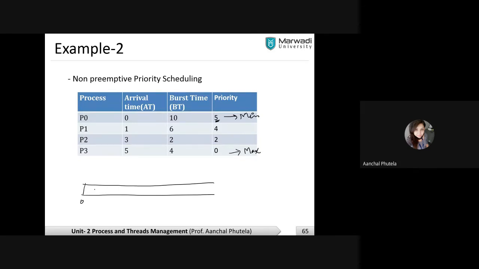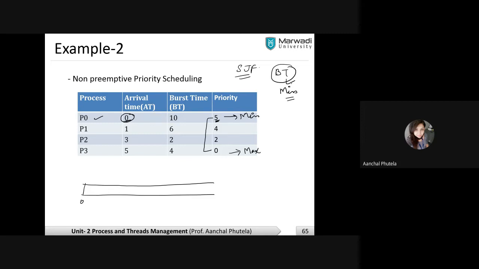Why is it so? Look, at 0, which process do I have in the system? P0. The priority matters only when I have multiple processes in the system at the same time. Remember, in shortest job first, the process with the minimum burst time is executed first. But at that instant of time, whatever process is available in the system, we can execute it.